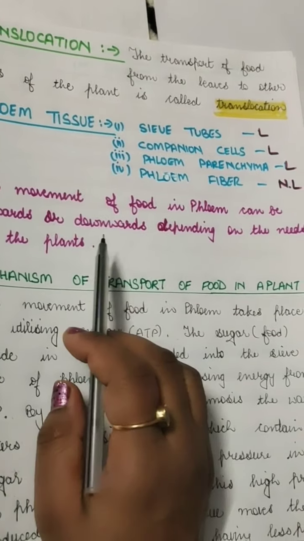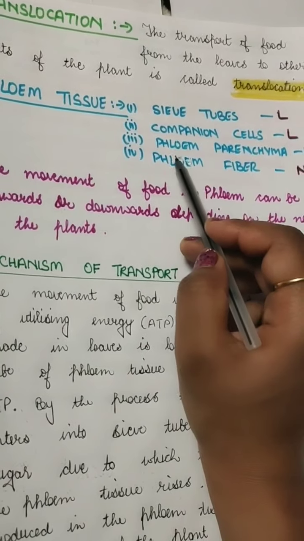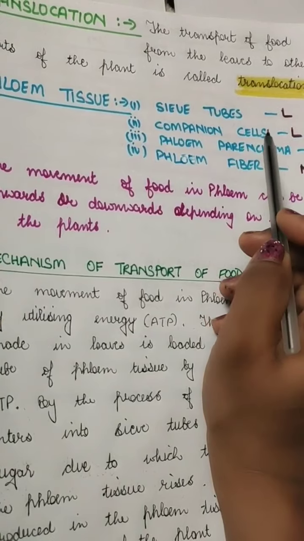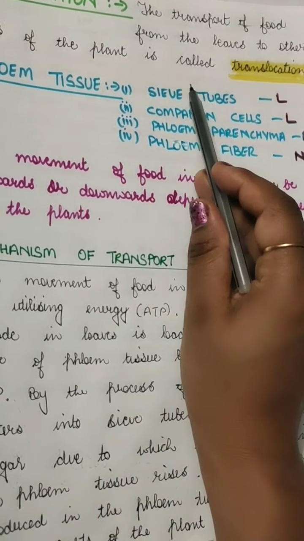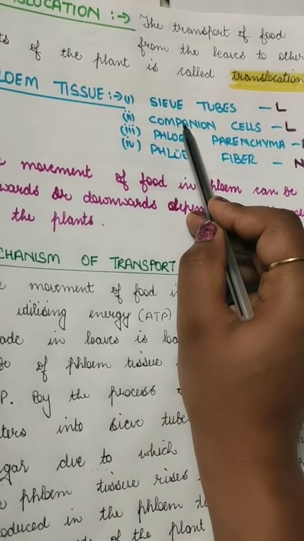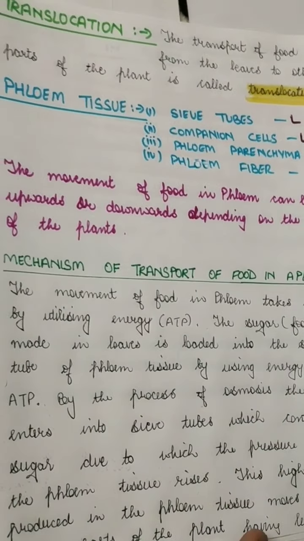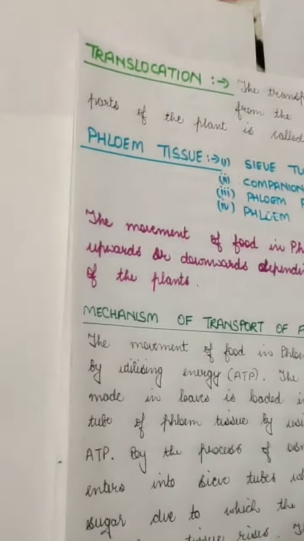The main function of phloem parenchyma is just to store the food for future use. Sieve tube and companion cells are responsible for the movement of the food, or the translocation of the food.